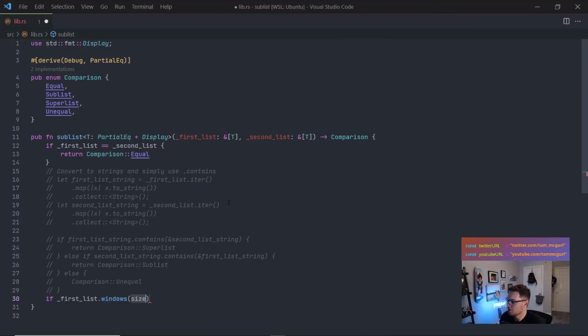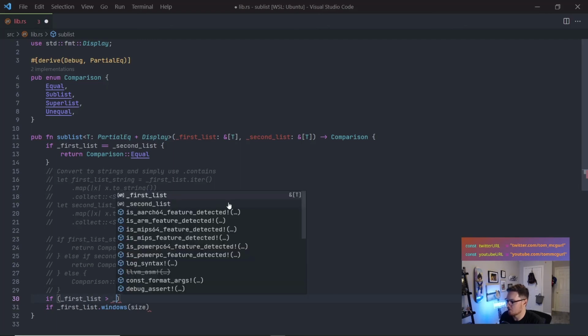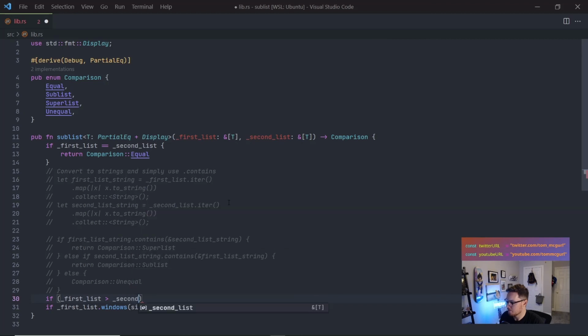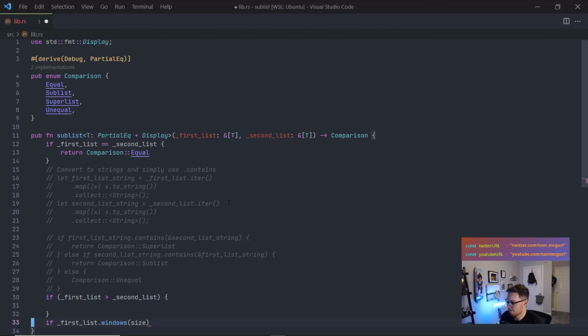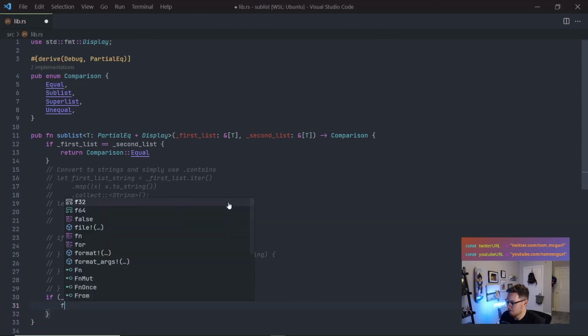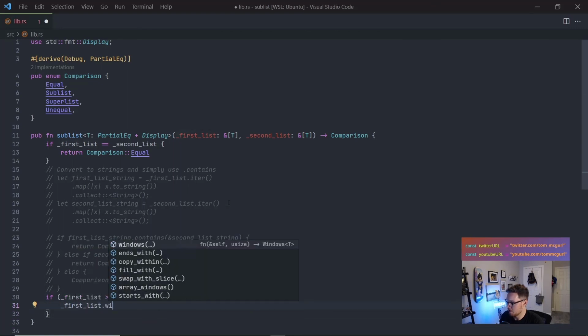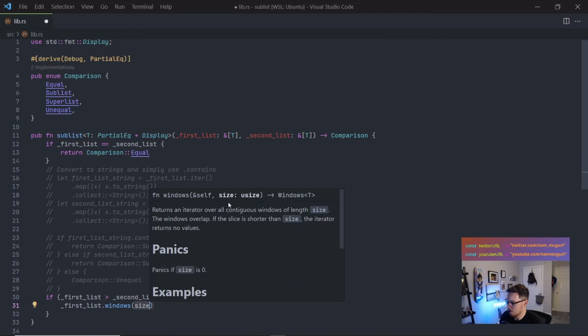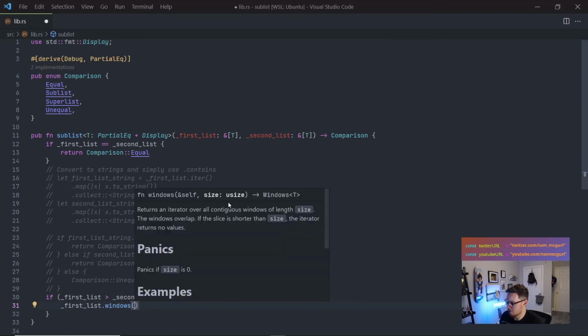All right. So first we do need to check the length. So we'll say if first list is greater than, we might still need our equal check, but let's just do this. If first list is greater than second list, right? Then we can do first list dot windows and it's second list dot len.